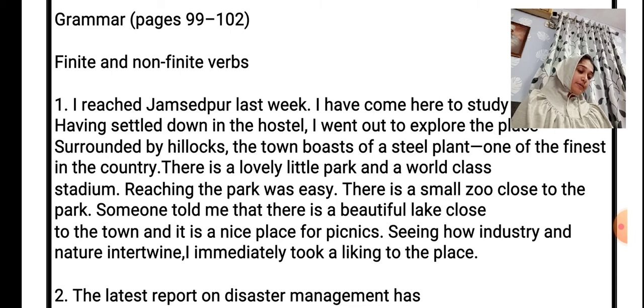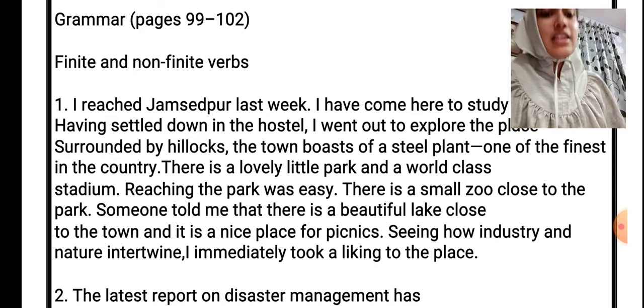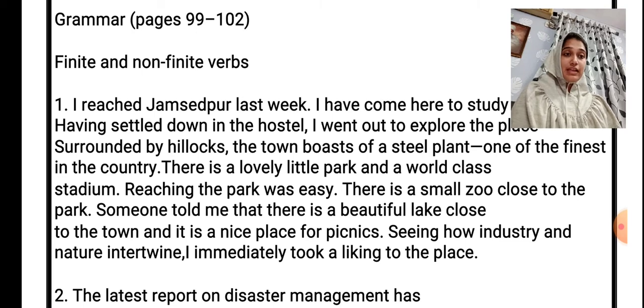There dash a small zoo close to the park. So there is a small zoo close to the park. Someone told me that there dash a beautiful lake. So there is a beautiful lake close to the town, and it is a nice place for picnics. So again here we'll use present participle, it is a nice place for picnics.